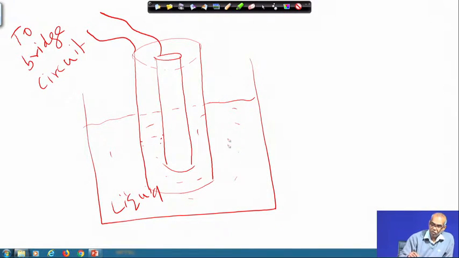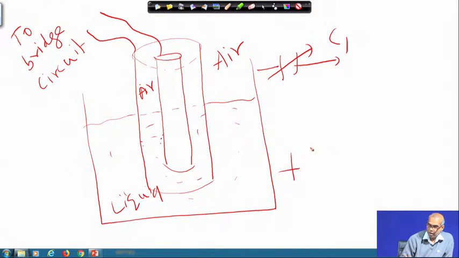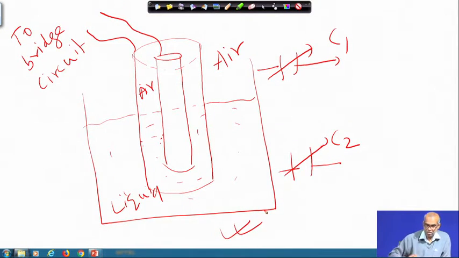But here there is no liquid, here there is air. So, you have air as dielectric medium between the two concentric cylinders, or between the two capacitor plates. So, you have a capacitor here, you have a capacitor here. These two capacitors are now in parallel. So, these two concentric cylinder capacitors will work as two capacitors connected in parallel to each other.